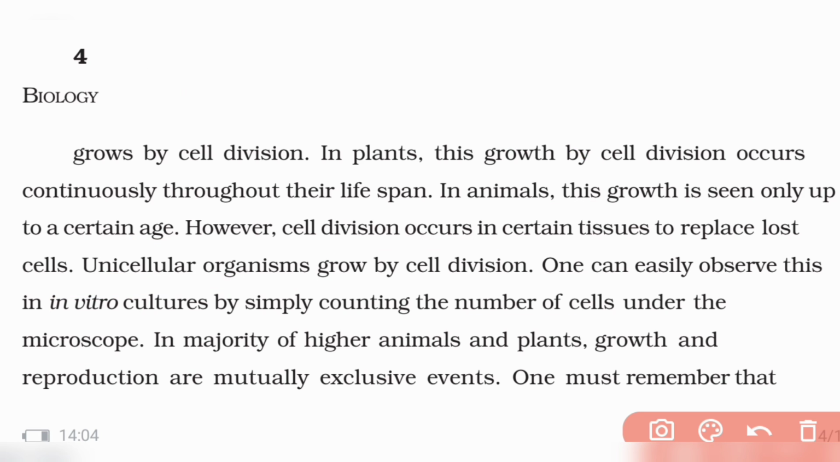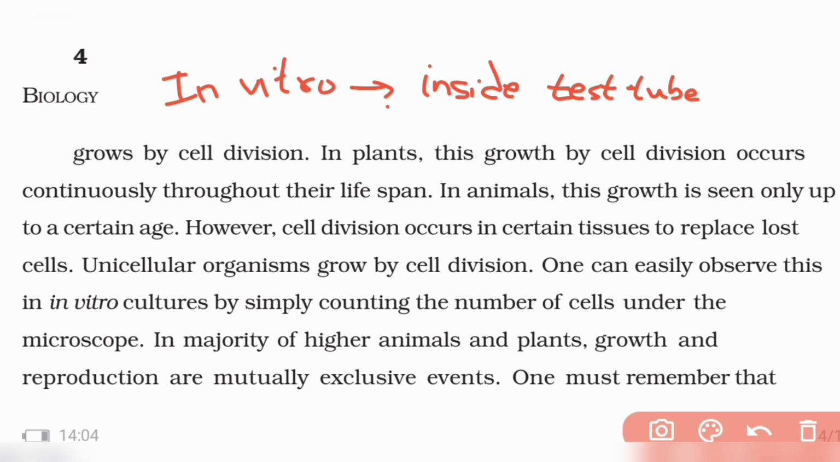It's a very important word. In vitro means inside test tube, and in vivo means inside body. If you're studying something inside the human body, it is called in vivo, and if you're studying something inside a test tube, it is called in vitro.